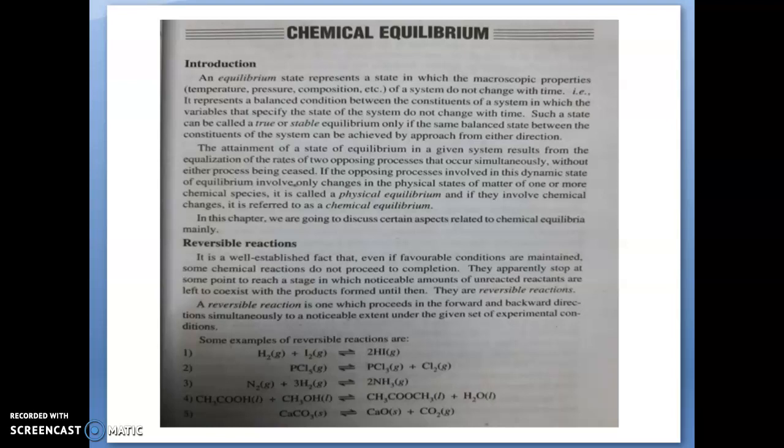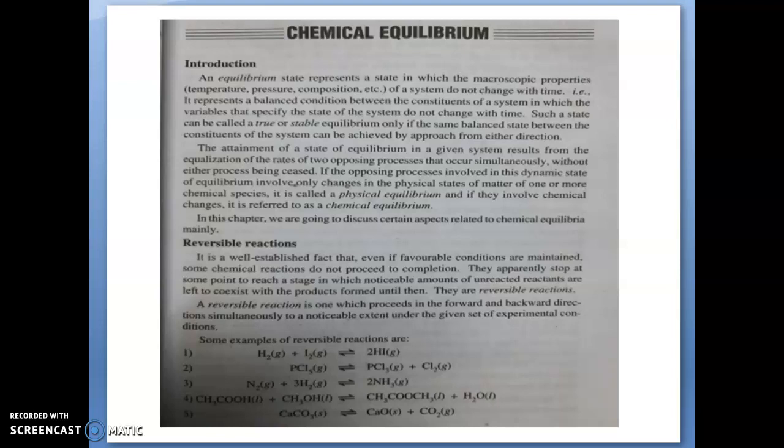Here we are considering a system. That system is in a state. At that state there will be different macroscopic properties. Those macroscopic properties will not change with time. That is known as the equilibrium state.